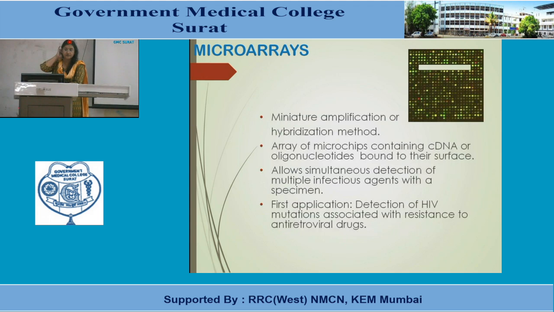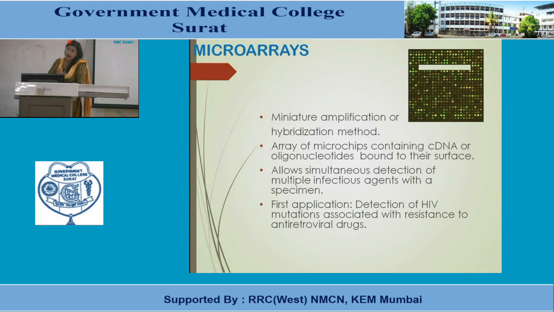Another method for nucleic acid detection is the microarrays. These are miniature amplification or hybridization methods. They use the same principle of amplification and hybridization, but they are done in a miniature format. Here there is an array of microchips containing complementary DNA or cDNA or oligonucleotides bound to their surface, and it allows simultaneous detection of multiple infectious agents.